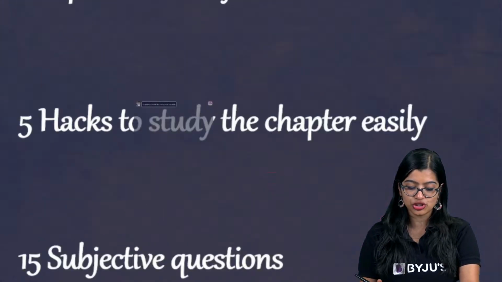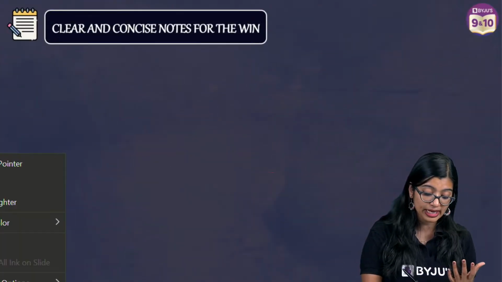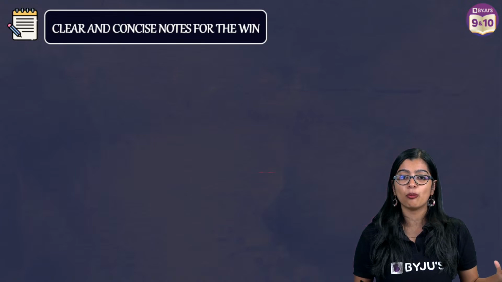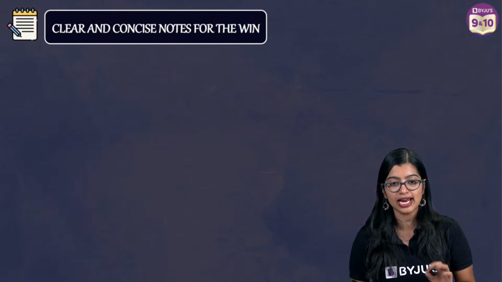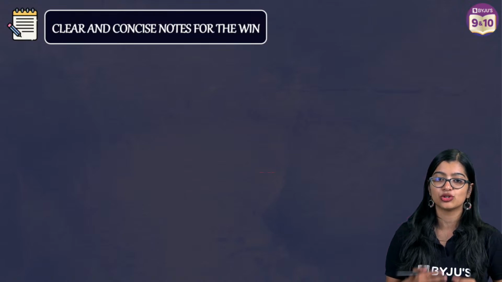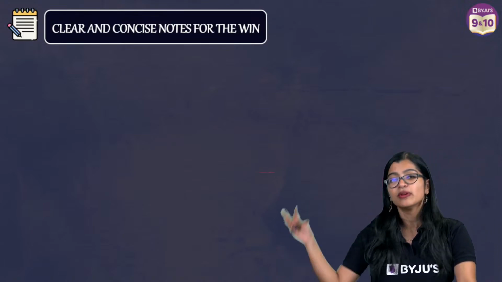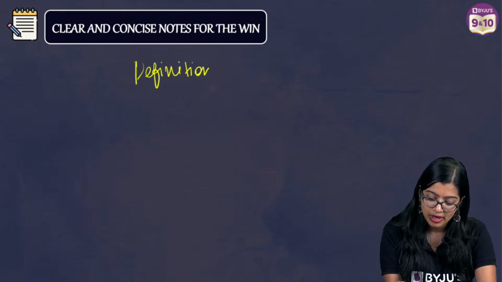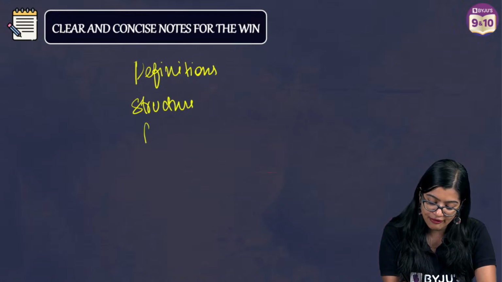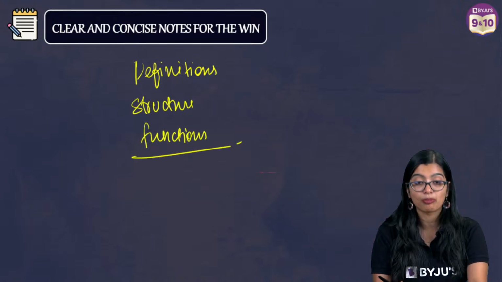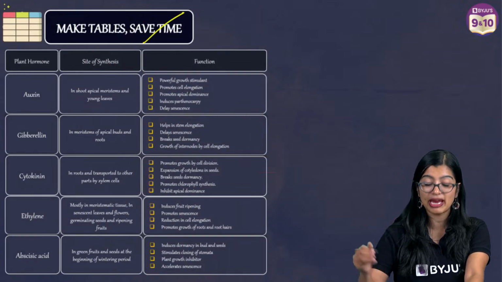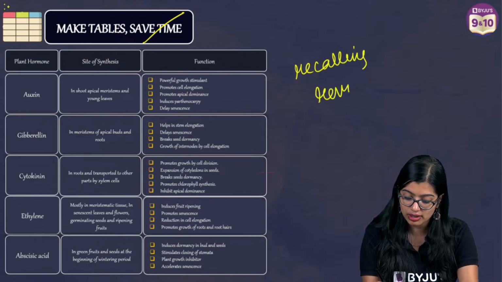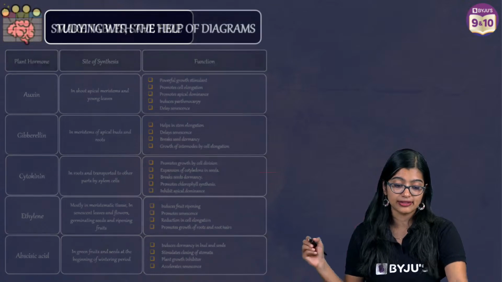So with this, we have finished the chapter summary, and I'm going to quickly tell you how you can study this chapter in the future. First and foremost, you need to have clean and clear notes. Make sure the notes you make, like how I have structured all the definitions today, have definitions, structure, and functions all written properly. Wherever possible, try to make tables, so that recalling and revising becomes all the more easy.